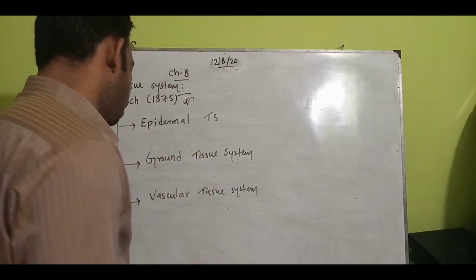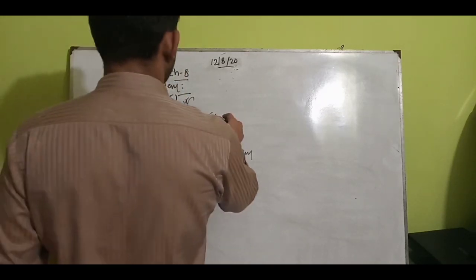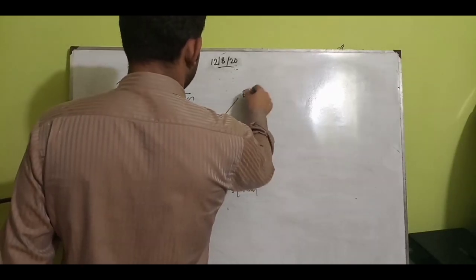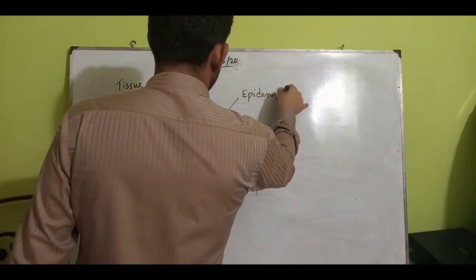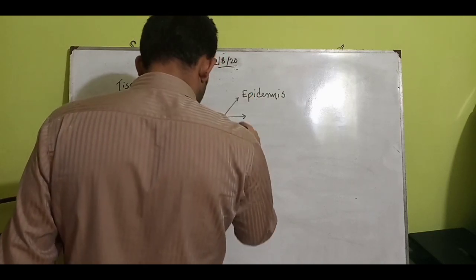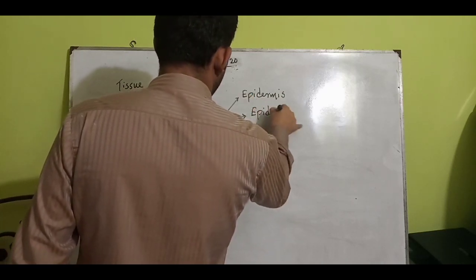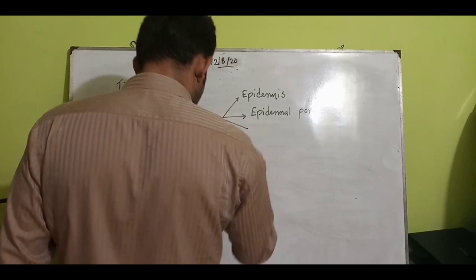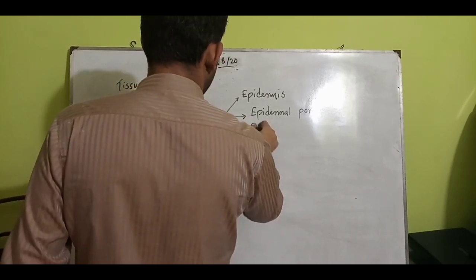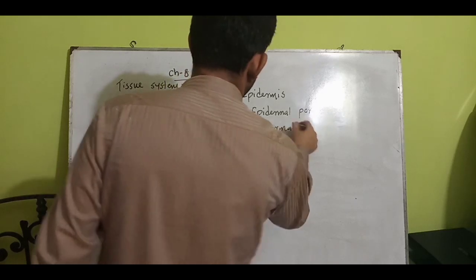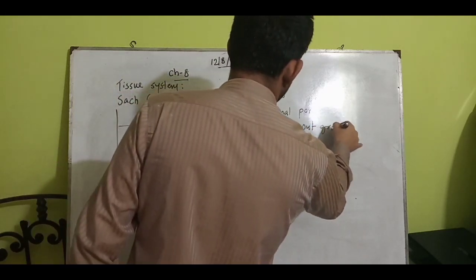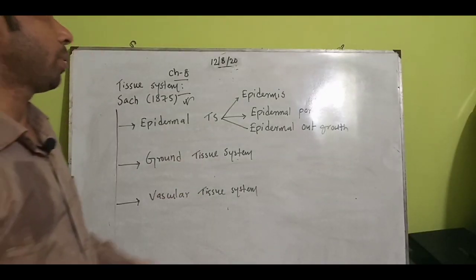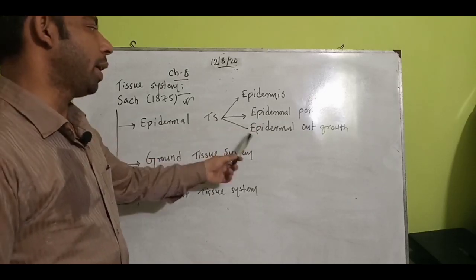The epidermal tissue system is composed of three parts: the epidermis, the epidermal pore, and the epidermal outgrowth.